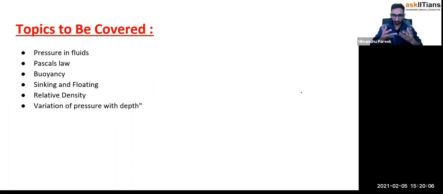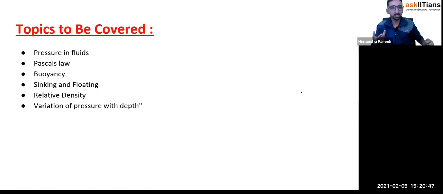So after covering this chapter, what would you be able to understand? Let me take some examples. If somebody has gone to a car washing place, you must have seen that the car is standing on one side and that person is standing on the other side. He pushes something with his legs and the car gets lifted up. Once the car is lifted, the person goes inside this area and washes the car from the bottom side. So how is that possible? Such a heavy car he has lifted with a very small force, just with the legs. What makes it possible? We'll be talking about that.